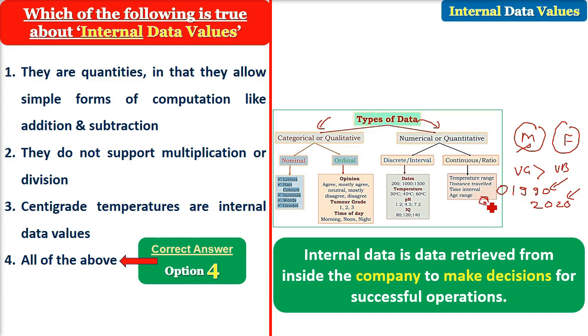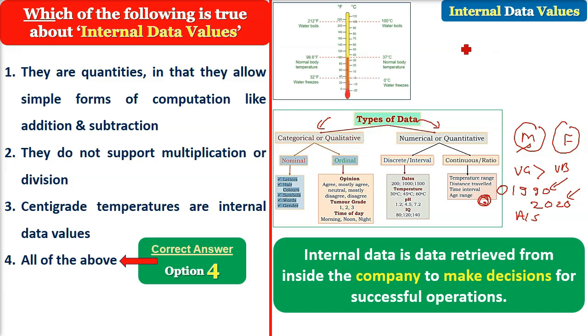But these are discrete. These are interval values. They have no zero at the start. That is how we call it interval or discrete values, because it has no zero to start with. It has just values which can be added and subtracted. They do not support multiplication, division. And for example, the centigrade temperatures are interval data values or discrete data values.